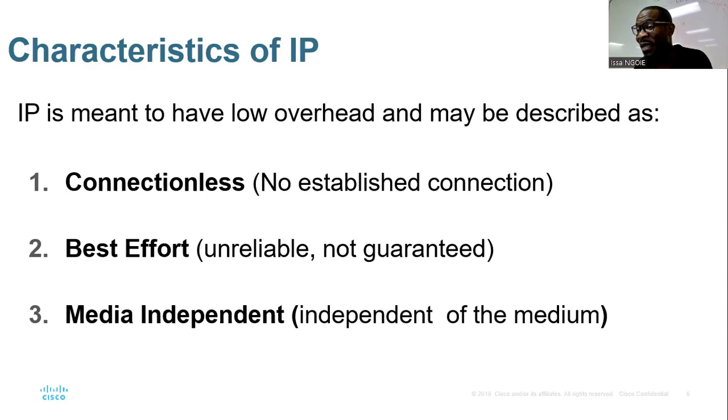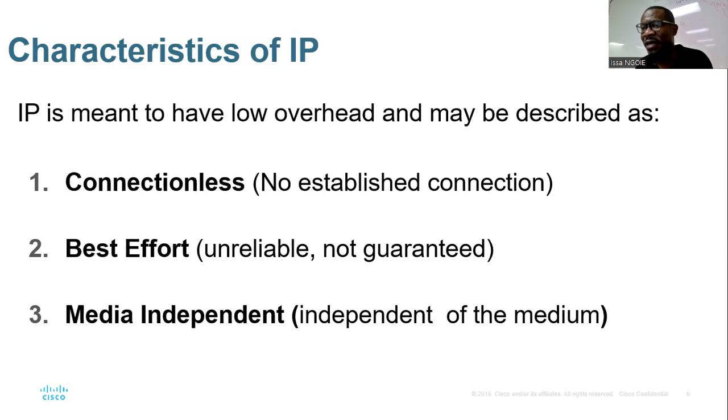Number three, it's media independent. Media independent means it doesn't depend on the medium. Your network can use fiber optics, we can still talk. Your network can use copper, we can still talk. So it doesn't depend on a particular medium.